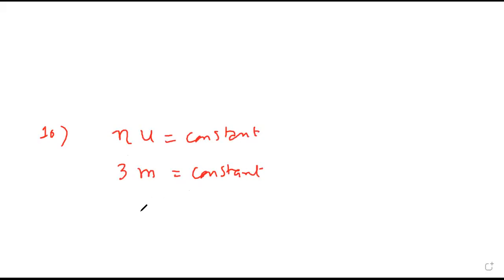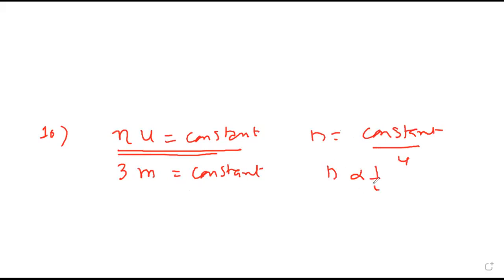Yes, sir. That means from here, N will be constant upon U. That means N is inversely proportional to U. That is option B. If 3 becomes 300, that means the number becomes large, then the unit will become small. Centimeter. So they are opposite. That's why inversely proportional is the option. Very important sum. Generally, everybody will write A as you have written. No problem.